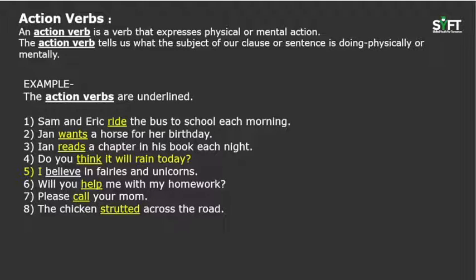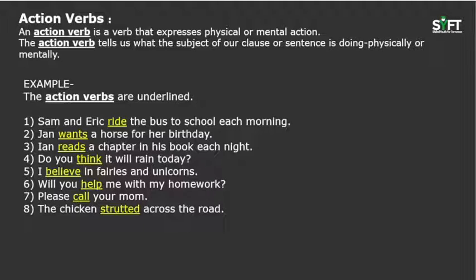Similarly, in the second point, we see Jan wants a horse for her birthday. Wants is a mental action verb. Ian reads a chapter in his book each night. Reads is the action verb, which is done physically. Do you think that it will rain today? In this sentence, we find that think is the mentally done action verb.